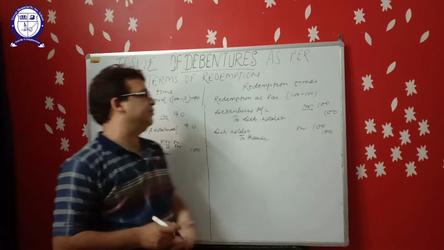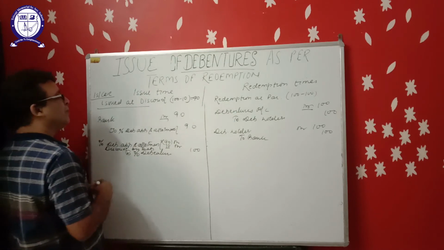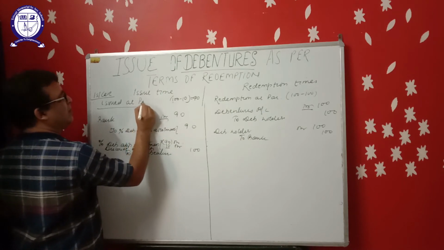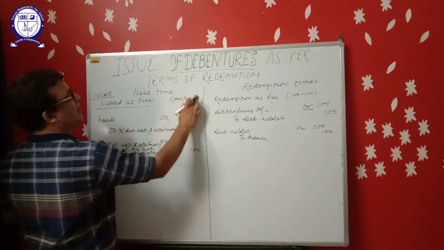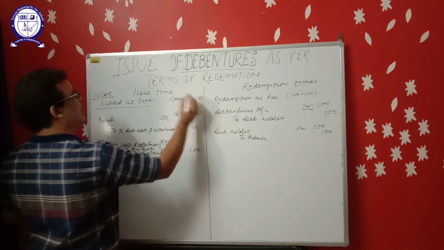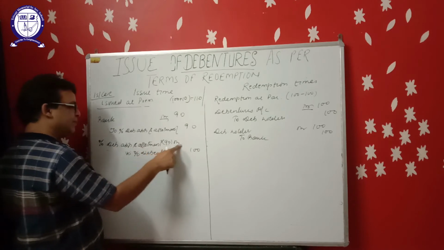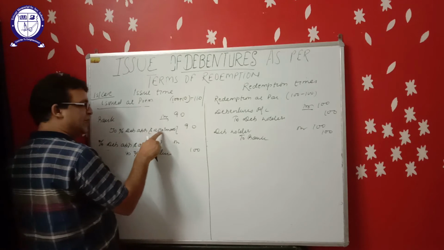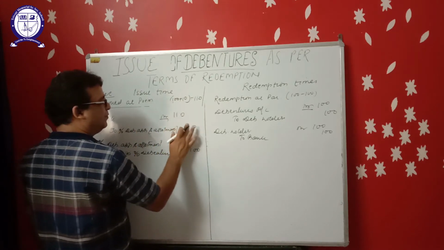debenture holder to bank. Now third case, issued at premium. When the debentures are issued at premium, debenture of ₹100 is issued for 110. So first entry will be passed, bank account debit to debenture application and allotment for ₹110.